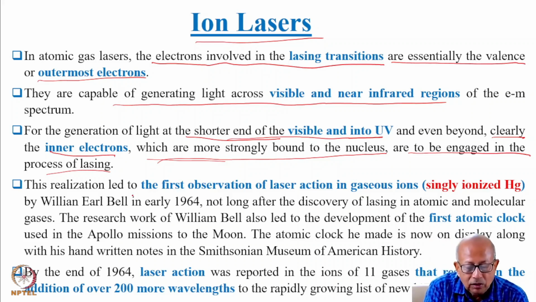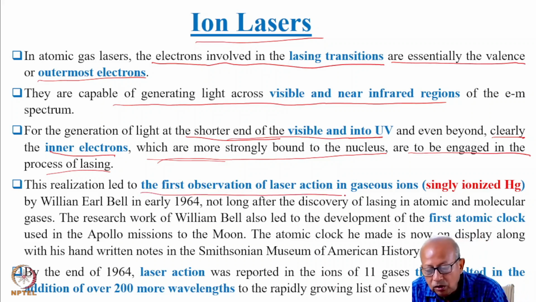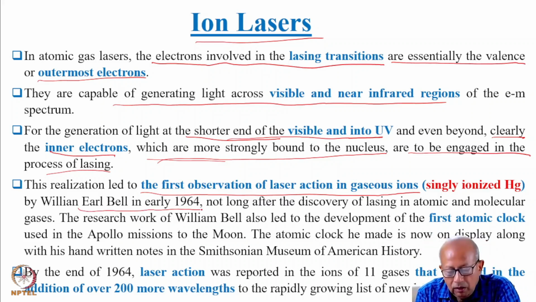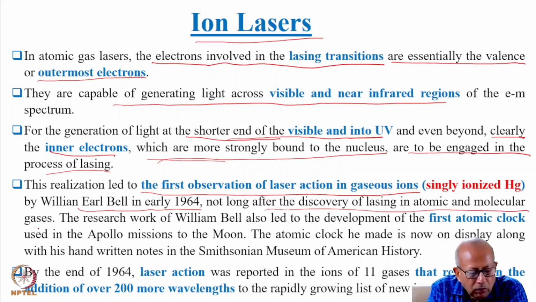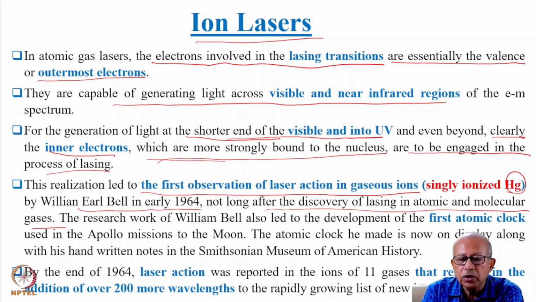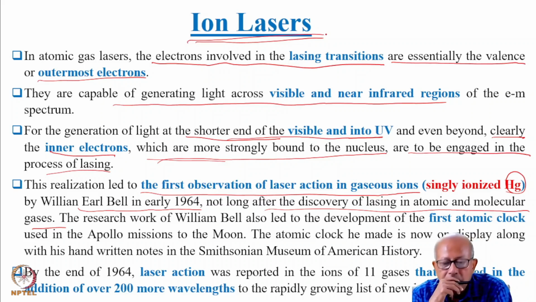This realization led to the first observation of laser action in gaseous ions by William Earl Bell in early 1964, not long after the discovery of lasing in atomic and molecular gases. He used singly ionized mercury atom to demonstrate the very first operation of an ion laser.